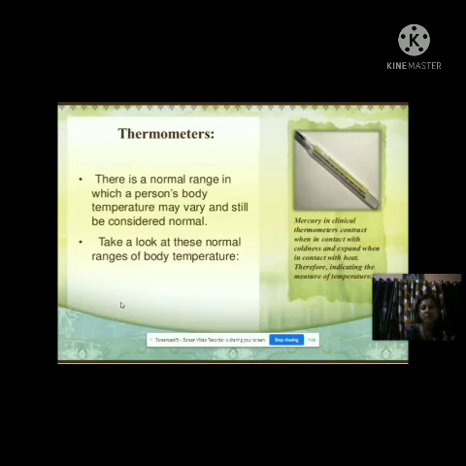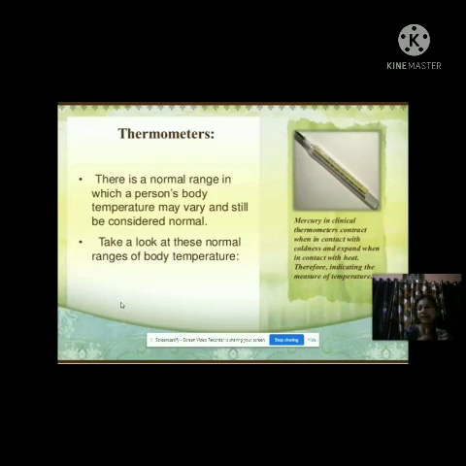First of all, there is a normal range in which a person's body temperature may vary and still be considered normal, so every temperature has a particular range. And mercury in the clinical thermometer contracts when in contact with coldness and expands when in contact with heat, therefore indicating the measure of temperature.